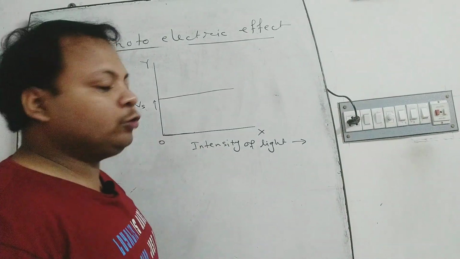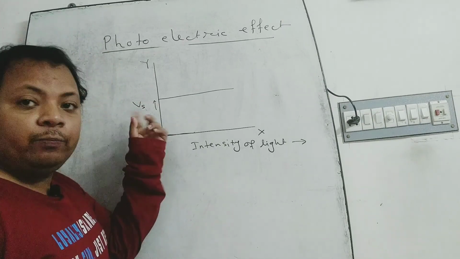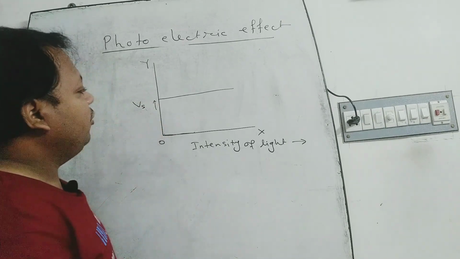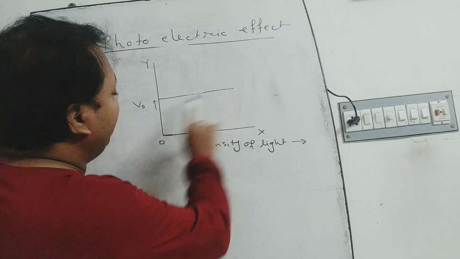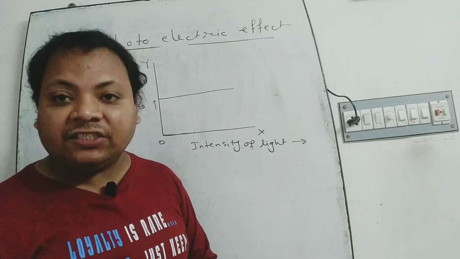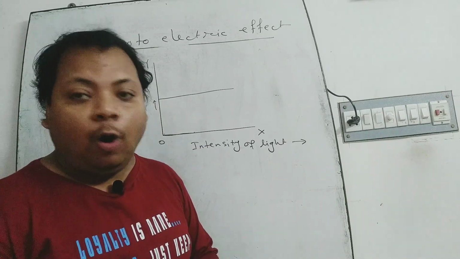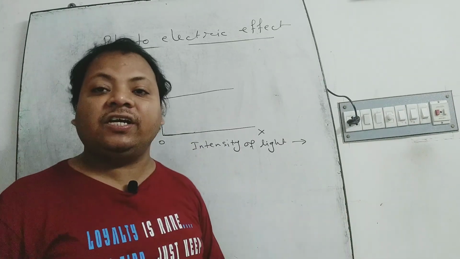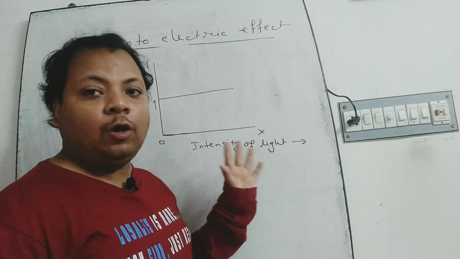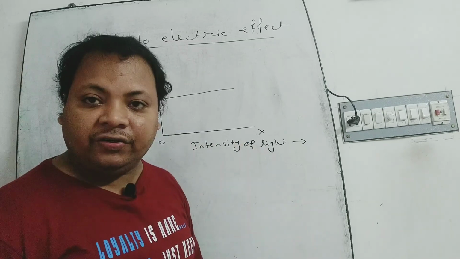This graph shows the relation between stopping potential Vs and the intensity of light. Here you can see that this graph is parallel to the x-axis. That is, the stopping potential does not depend on the intensity of the incident light ray.